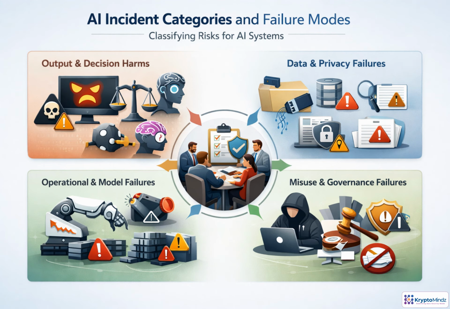AI incidents become manageable when teams classify them consistently. Start by identifying what went wrong. Did the system create harmful or biased output, expose data, fail operationally, or get misused outside approved governance? That category points to the likely owner and the first containment move. A privacy failure may require access shutdown and notification. Model drift may require rollback and closer monitoring. A harmful decision may require human review and customer remediation. Consistent categories also make evidence repeatable, so teams can compare incidents, spot patterns, and improve controls instead of treating every event as unique.